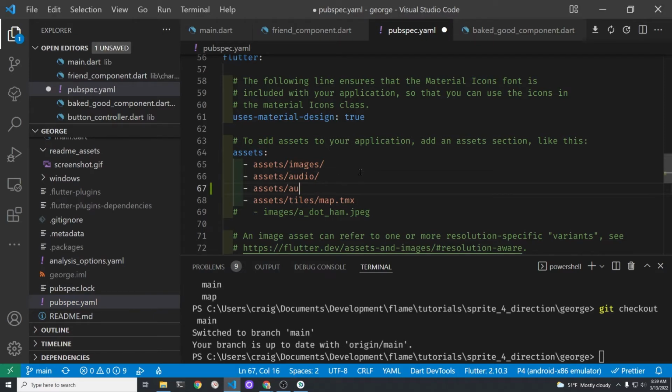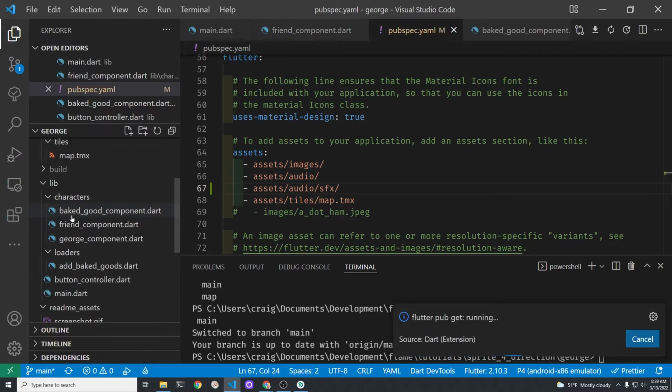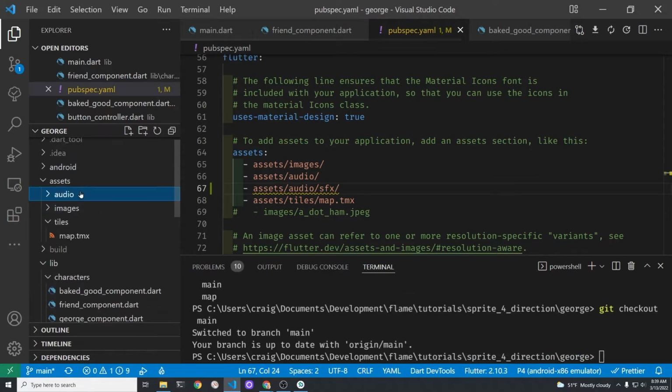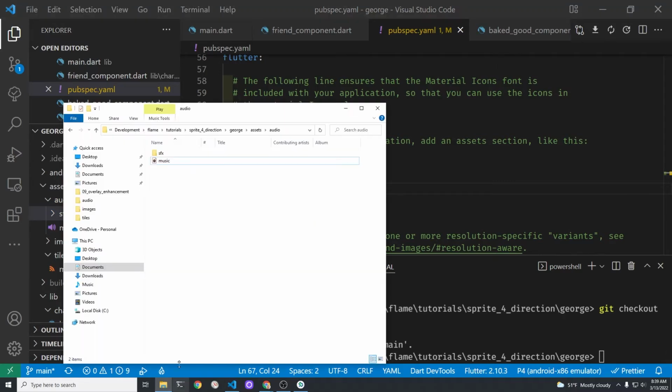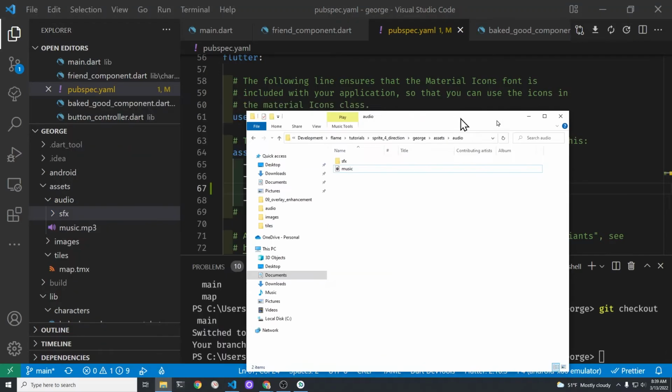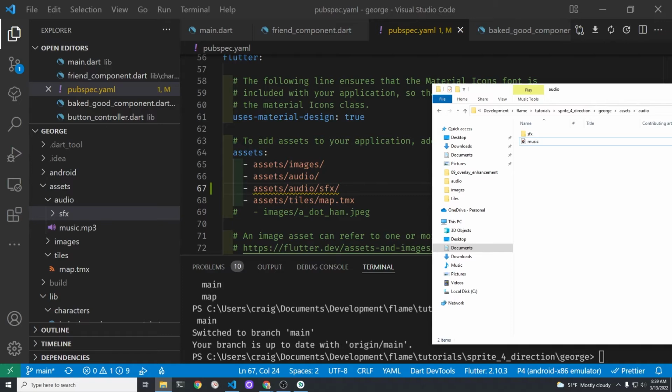So we're going to move the audio effects into audio/SFX for special effects. Add it to your pubspec.yaml file, and then under audio on your project, create SFX, and then let's move all the audio files in there.